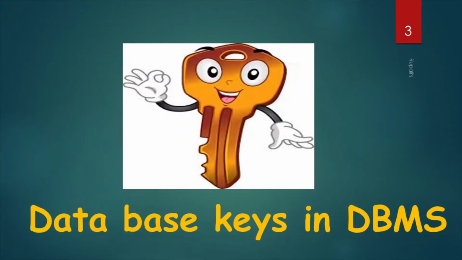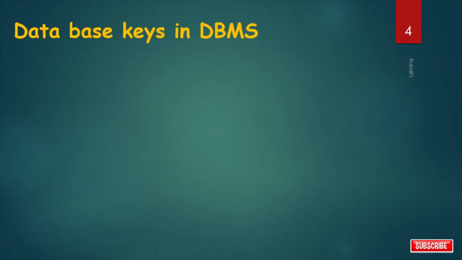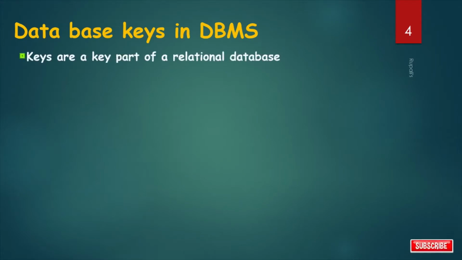So today we will learn database keys in DBMS. A key is a set of attributes that can uniquely identify each tuple in the given relation. So keys are a key part of a relational database.